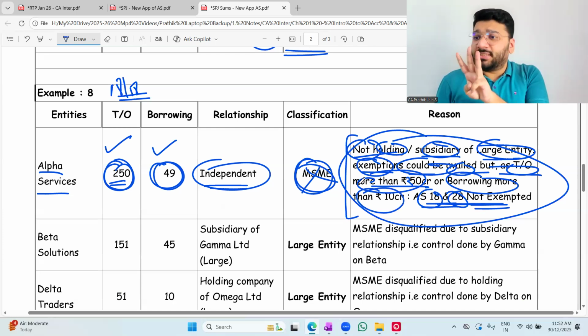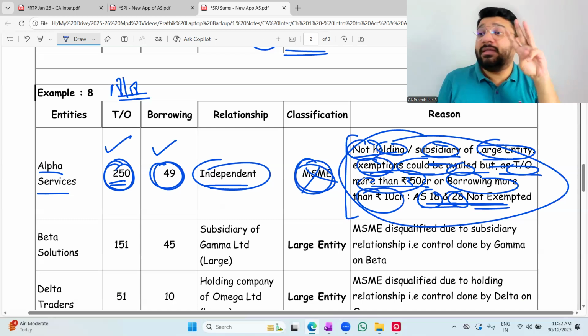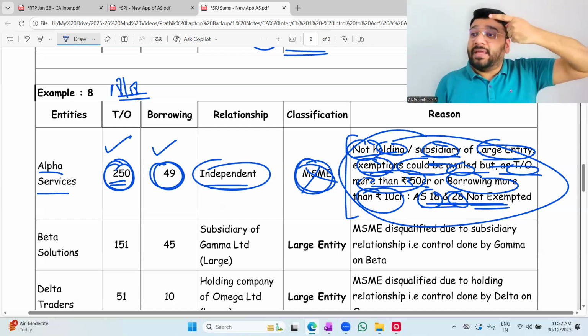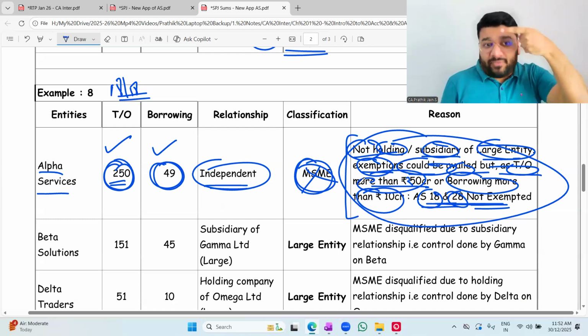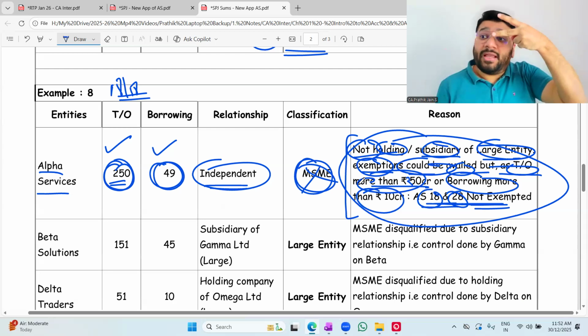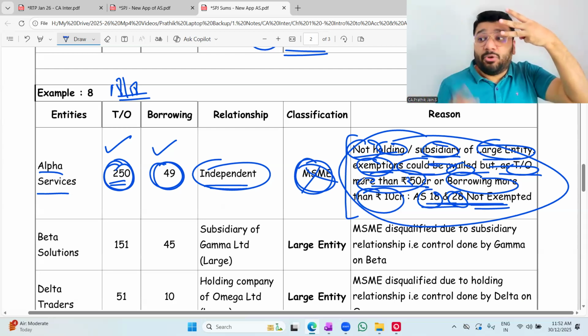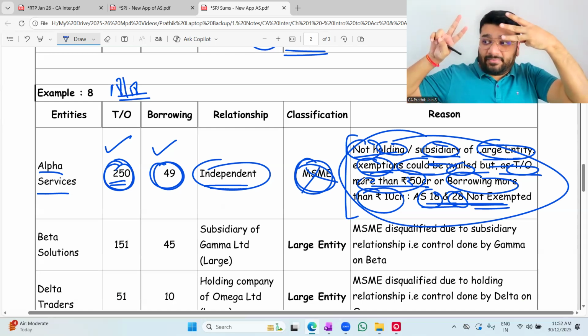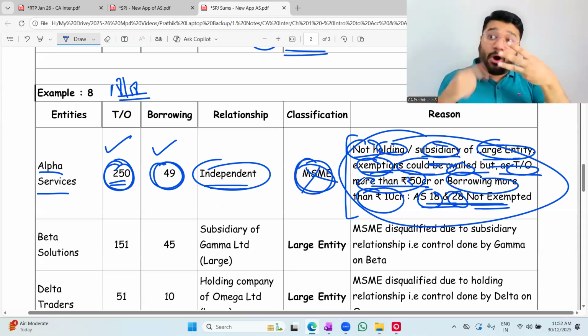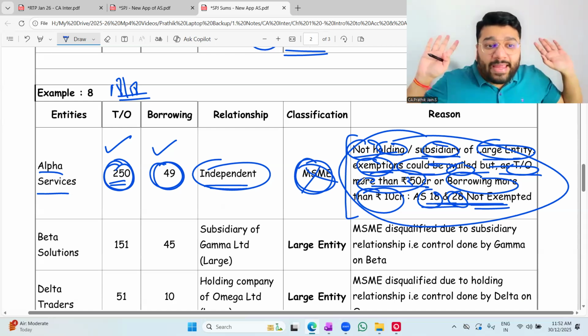Out of the 3 conditions, if any one is violated, see what is the end condition? Turnover should be less than or up to 50 crores, and plus borrowing up to 10 crore, and it should not be holding or subsidiary of an MSME who's complying with 18 and 28. So in this three, if you comply with all three, you don't have to follow 18 and 28.